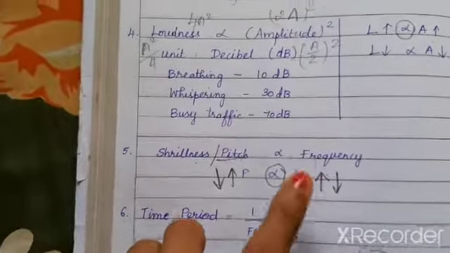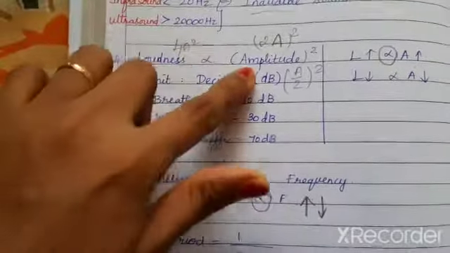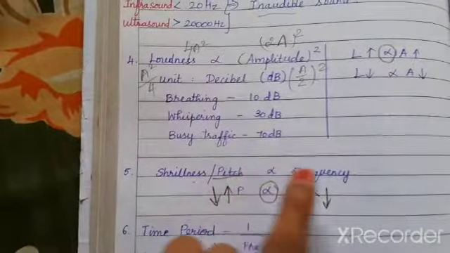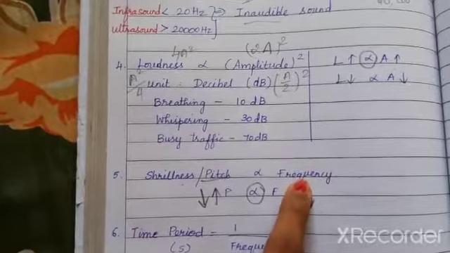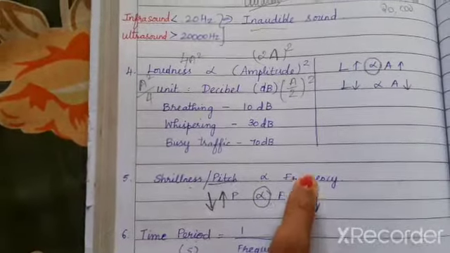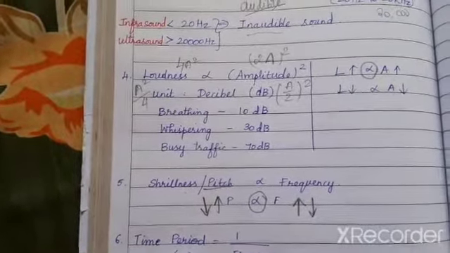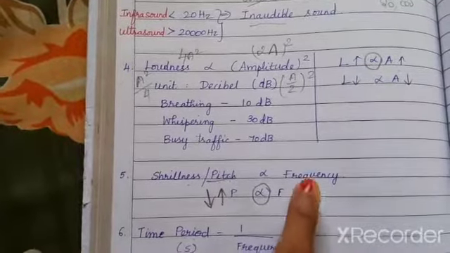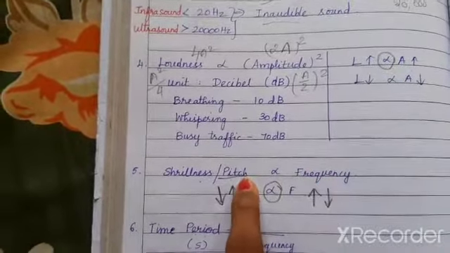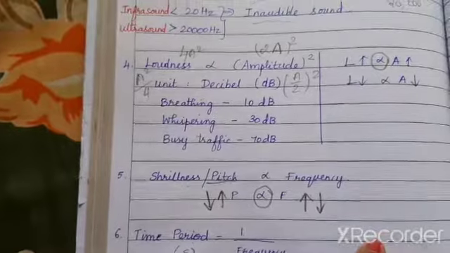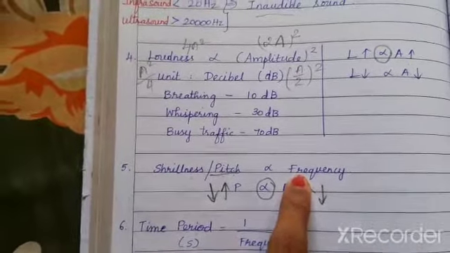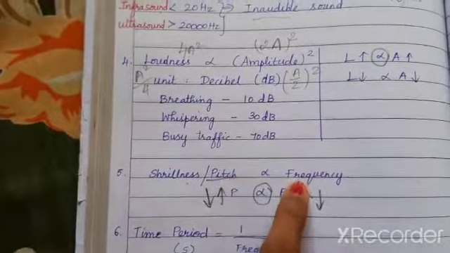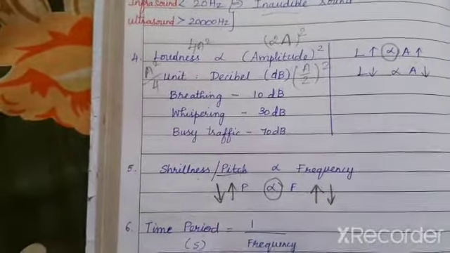Okay. Now, we know that loudness depends on amplitude and pitch depends on frequency. If I say a drum produces sound in a low frequency, then what is its pitch? Is it high or low? Low frequency means low pitch. The bird produces sound in a high pitch, then its frequency is high.